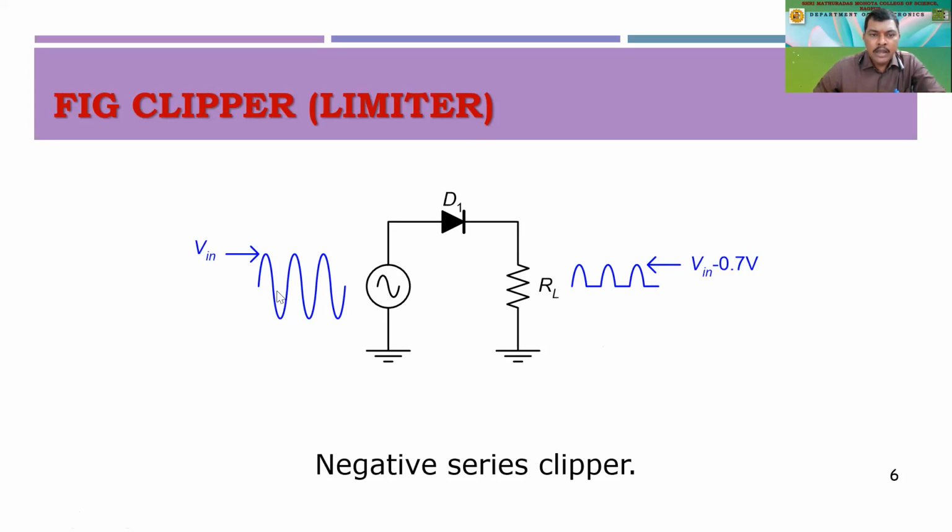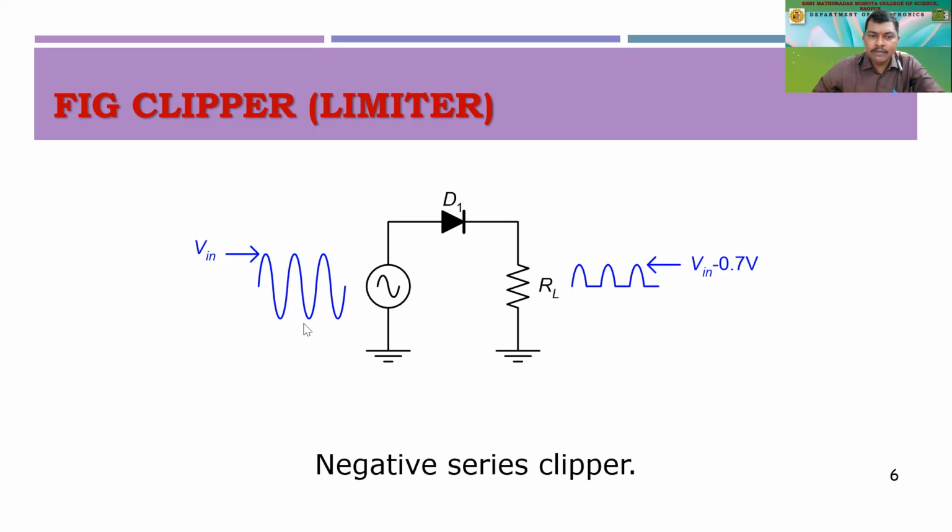When we apply this sine wave during the positive half cycle, the diode conducts, right? The current will flow through the diode to the load resistance, and we are expecting the output at the load resistance RL. So we'll have this positive half coming out.